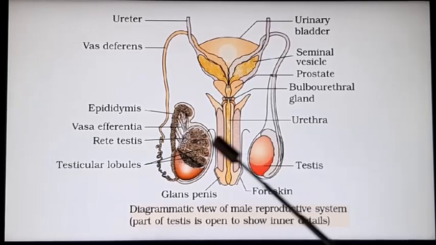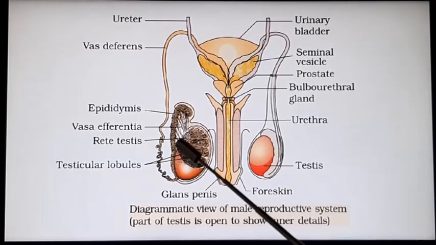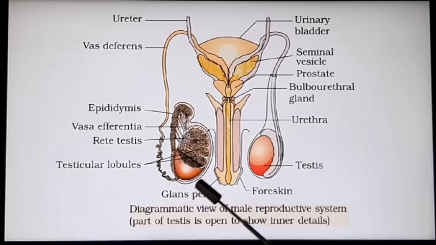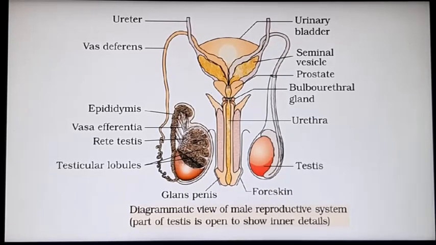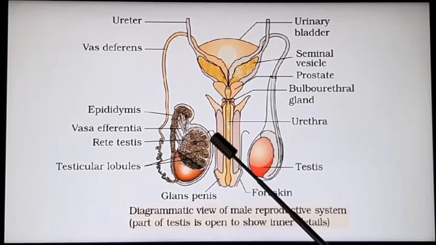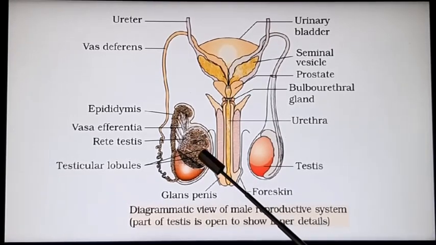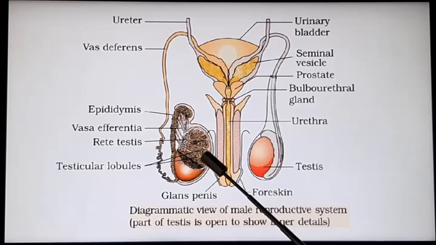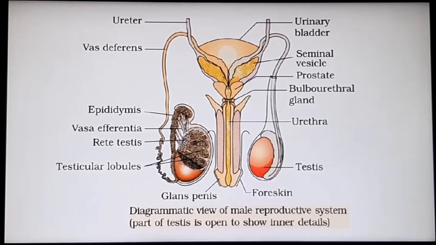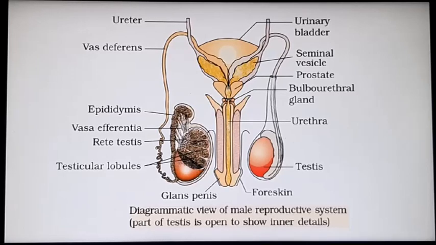Once again, testis is the primary sex organ which is protected inside the scrotal sac or scrotum, and there are some compartments inside the testis which are known as the testicular lobules, which consist of highly coiled tubules called seminiferous tubules.